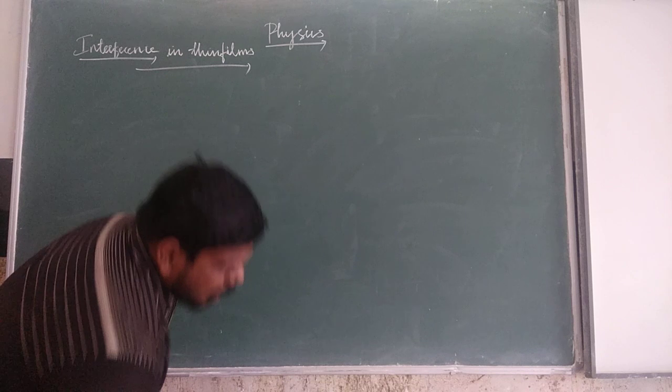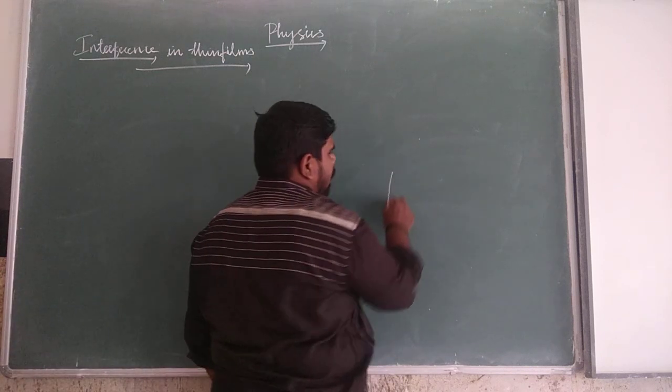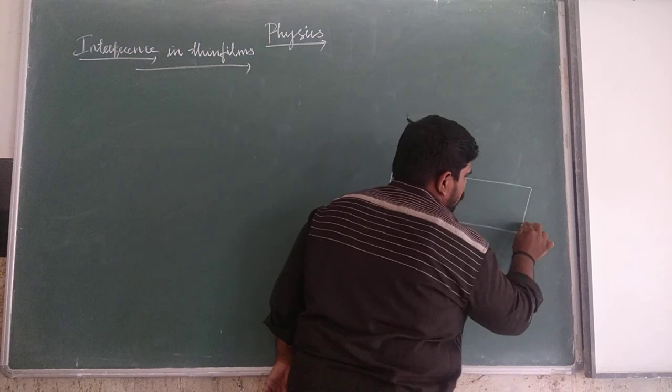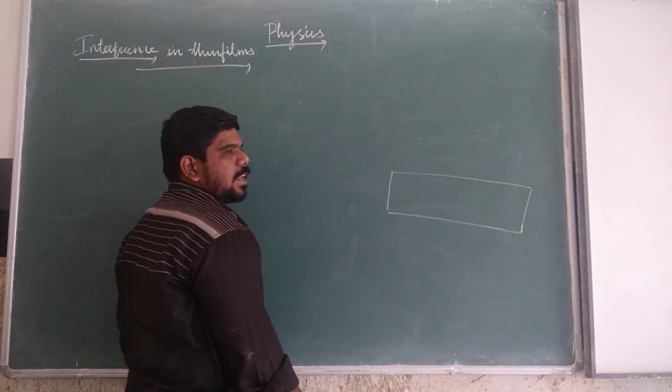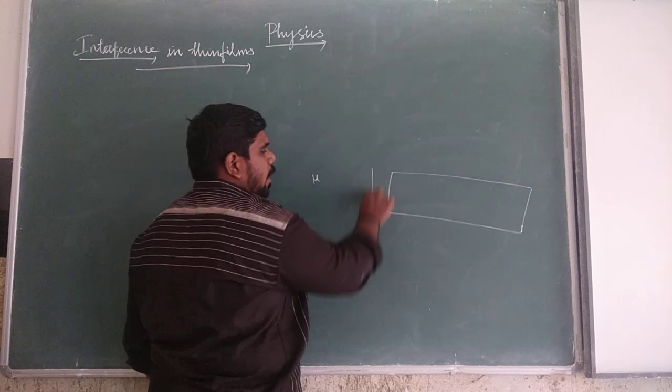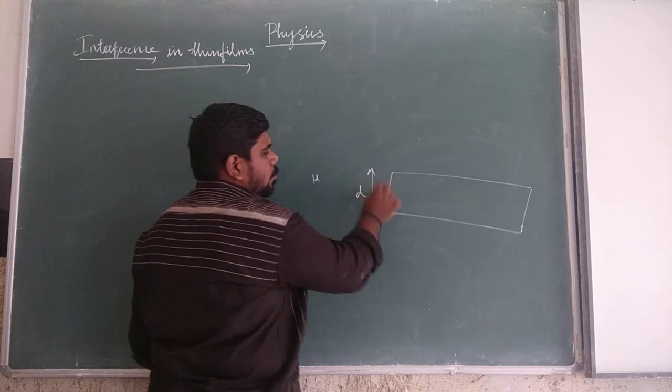Consider a thin transparent film having a refractive index mu and a thickness d.